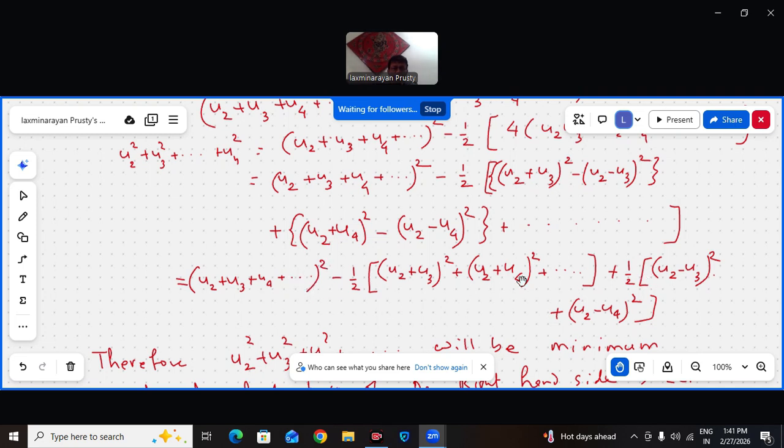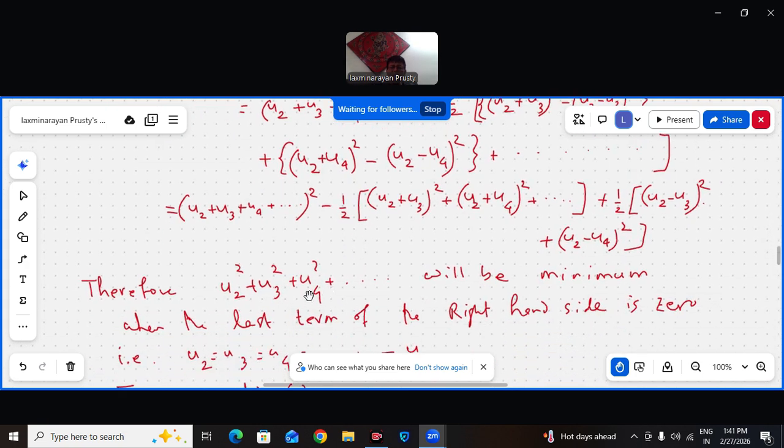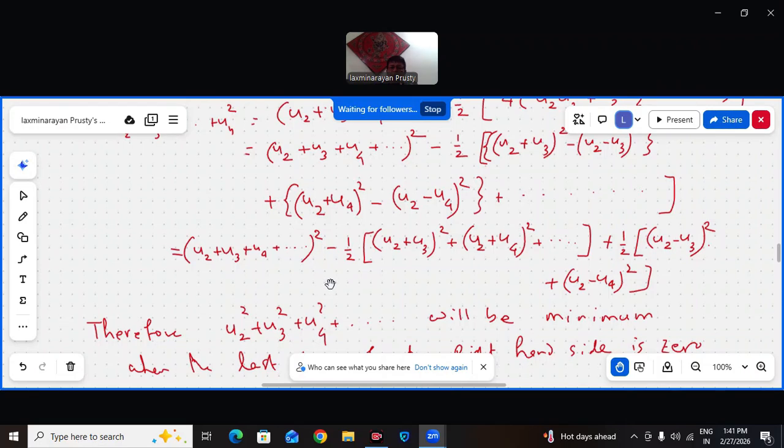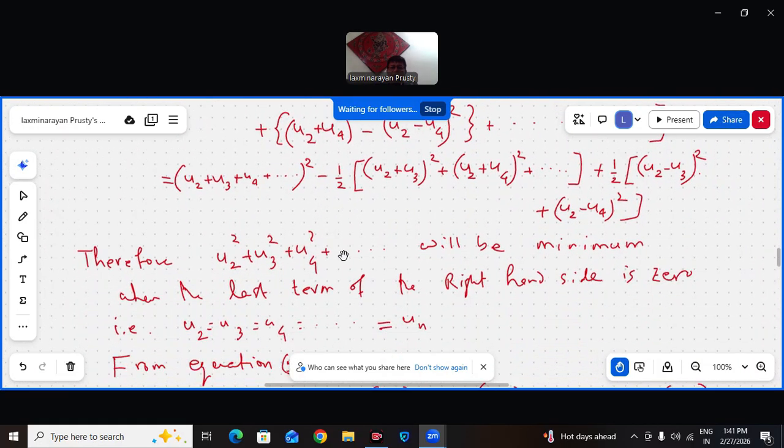But here, what should I do so that it will be minimized? I have to make this term 0, so that it becomes minimum. So therefore U2 square plus U3 square up to UN square will be minimum when this third term becomes 0, and that minimum value will be this.